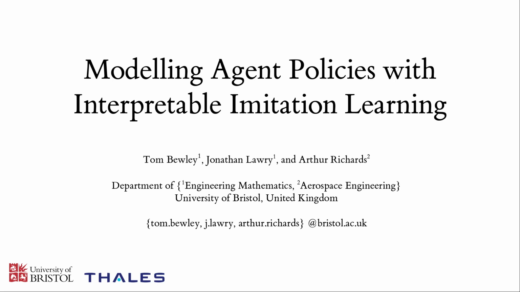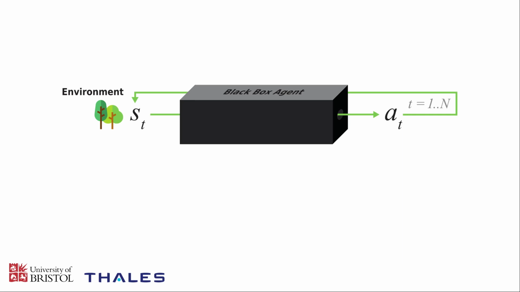The particular problem we're interested in here is the modelling of black box autonomous agents for the purposes of trying to interpret their behaviour and generally build understanding, which is part of the general effort in explainable AI. So we have here a representation of a black box agent, which is characterized by the fact that we can view its inputs and its outputs, but we are not able to see anything directly in terms of its internal representations.